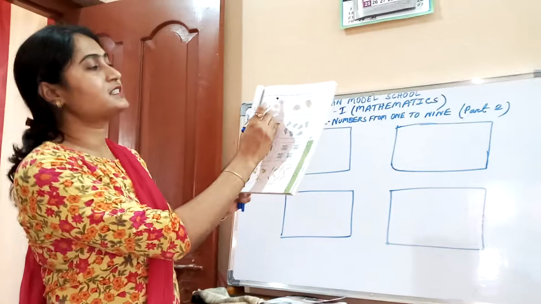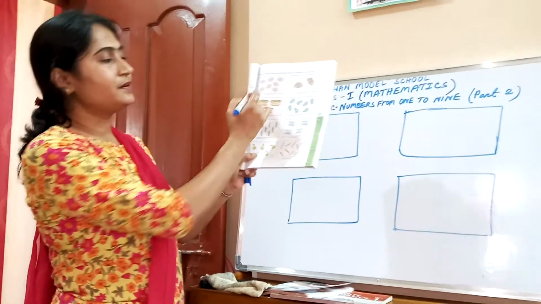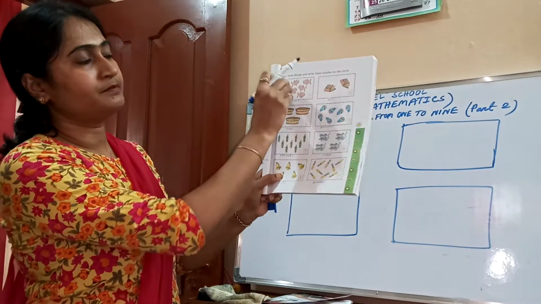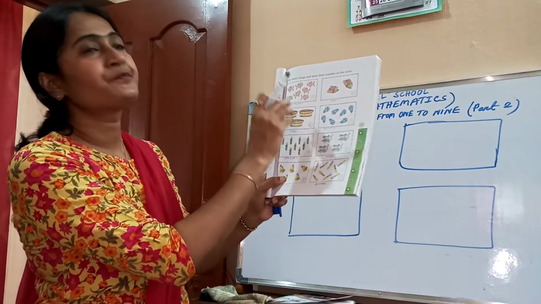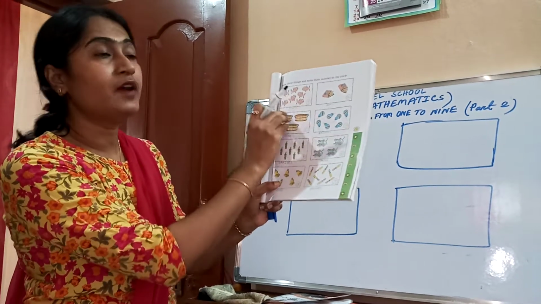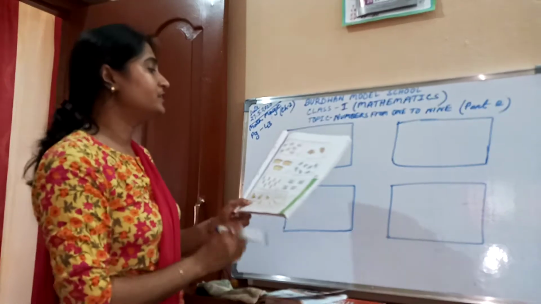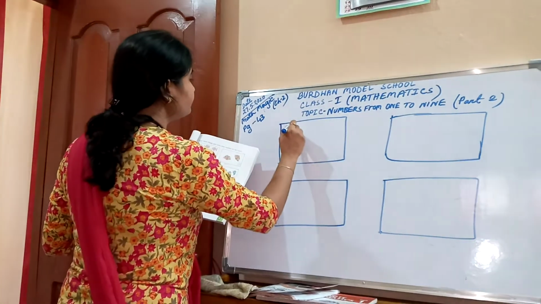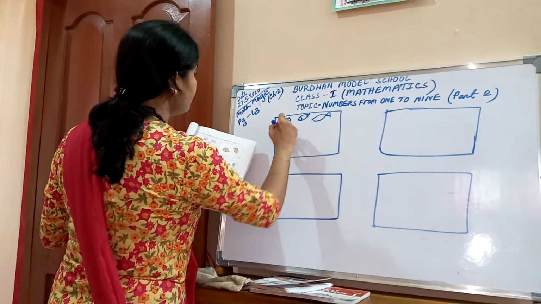Name these things and write their number in the circle. In the box there are given a few objects. You have to count how many objects there are and write the number in the circle, and you have to write the name of these things also. In the first box there are given, what is this? Does everybody know? I hope.